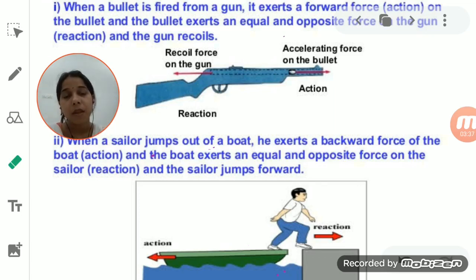Then we started with Newton's third law of motion, students. What is Newton's third law of motion? It says that if you apply a force on an object, the other object will also apply the same amount of force, but in the opposite direction. So when one object applies a force on a second object, the second object will also apply an equal and opposite force on the first one.